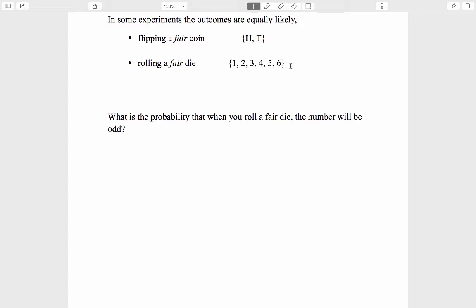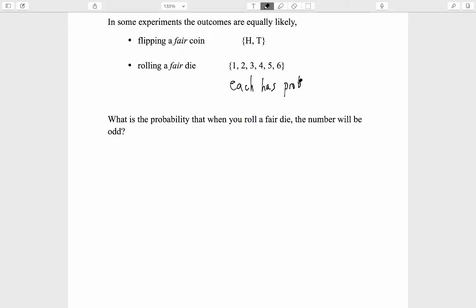When we work with an experiment where the outcomes are equally likely, probabilities are easier to think about. For example, when we roll our fair six-sided die, since there are 6 outcomes, each has probability 1/6. We can ask now about a more interesting event. We can ask, what is the probability that when you roll, the number will be odd? There are 3 outcomes in this event, namely 1, 3, and 5. Each one of these outcomes contributing to that event occurs 1/6 of the time.